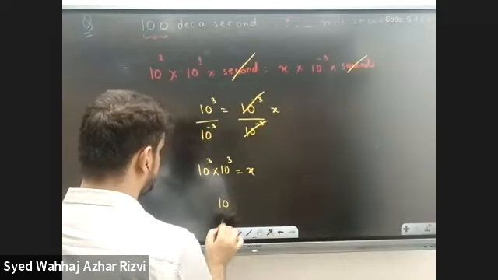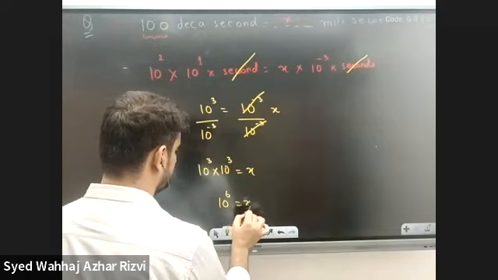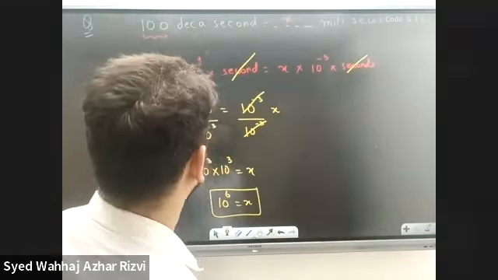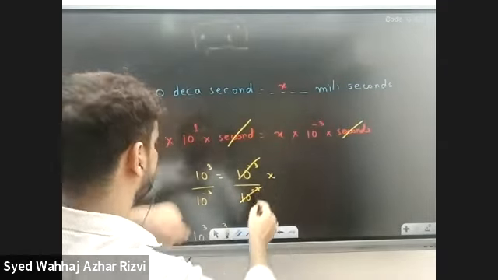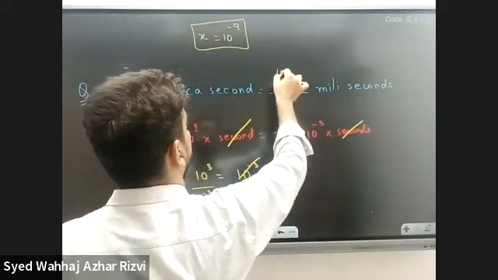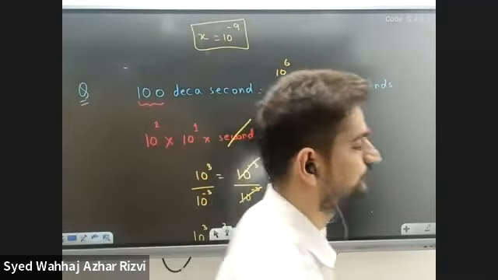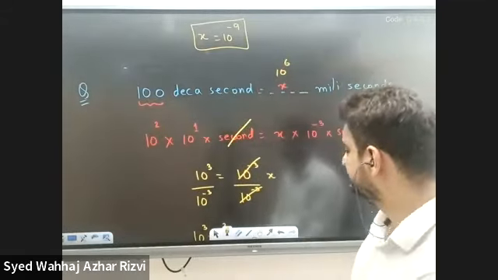So 10 raised to the power 3 into 10 raised to the power 3 makes 10 raised to the power 6. So the value of x is 10 raised to the power 6. So if we have 100 decaseconds, it means we need 10 raised to the power 6 milliseconds.